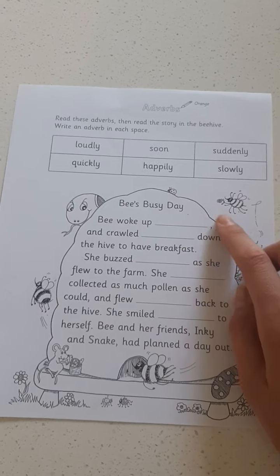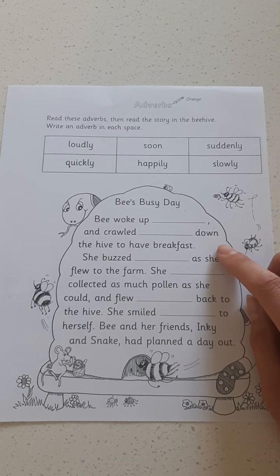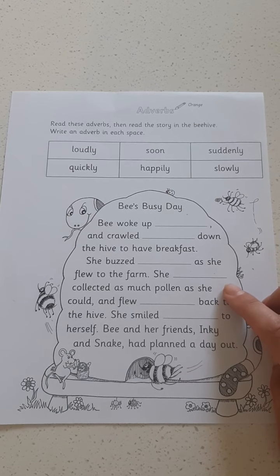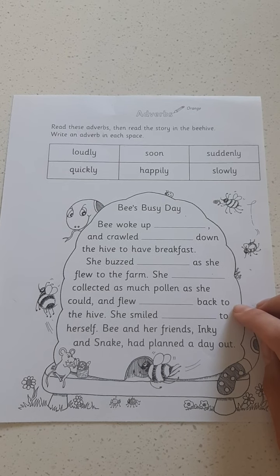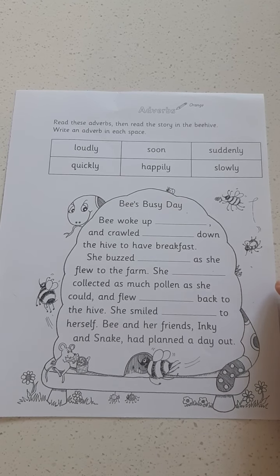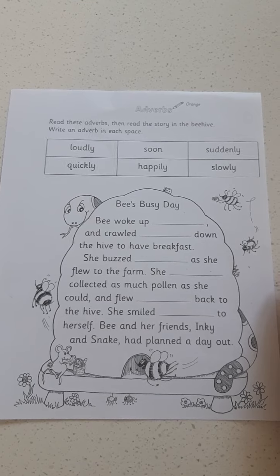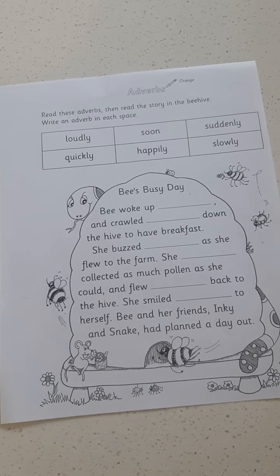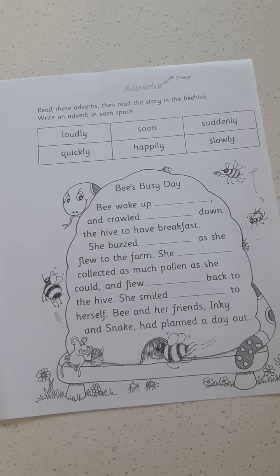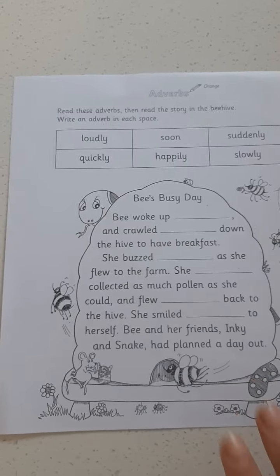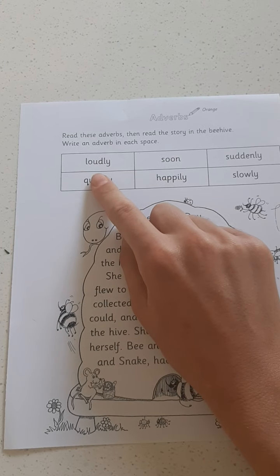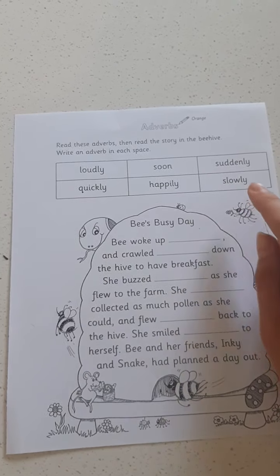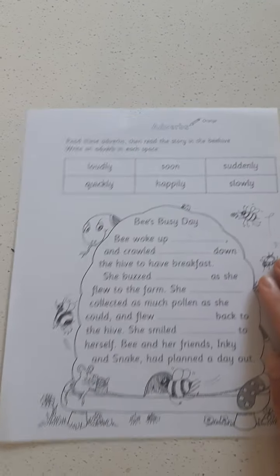Bee's busy day. Bee woke up and crawled down the hive to have breakfast. She buzzed as she flew to the farm. She collected as much pollen as she could and flew back to the hive. She smiled to herself. Bee and her friends Inky and Snake had planned a big day out. Okay, so it still makes sense without the adverbs, but we want to improve our writing all the time, so let's add some in. We've got the adverbs loudly, soon, suddenly, quickly, happily, and slowly, and we're going to work out which ones make sense in there.